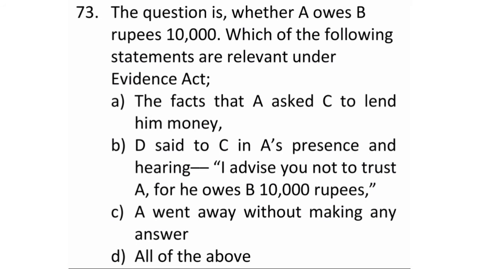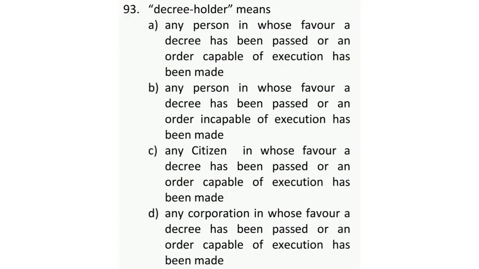and the correct answer to this question is option number D, that is all of the above, and this is entirely in relation to section 8 of the Indian Evidence Act, which is motive, preparation and previous or subsequent conduct. Our next question is a definition based question.